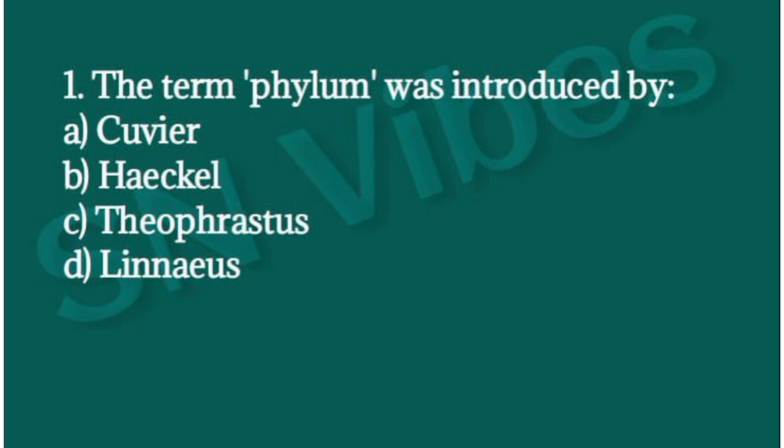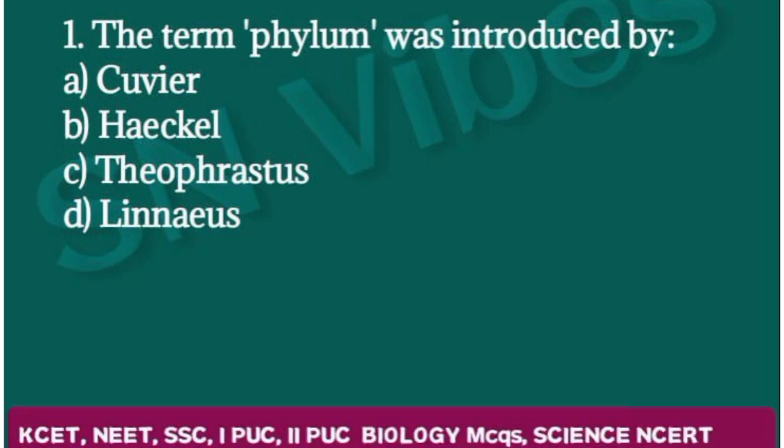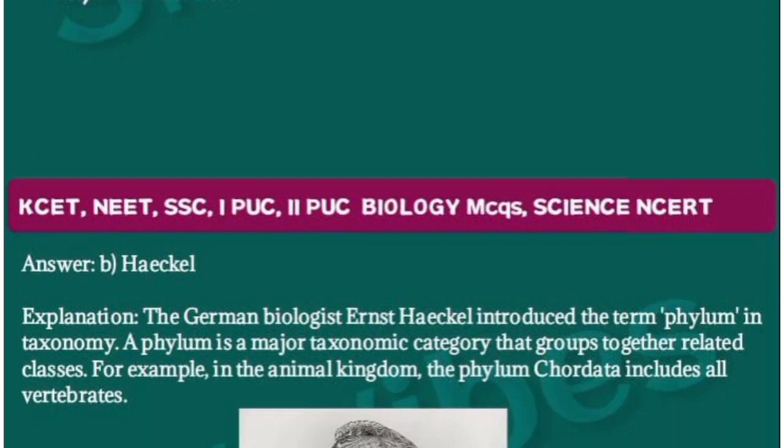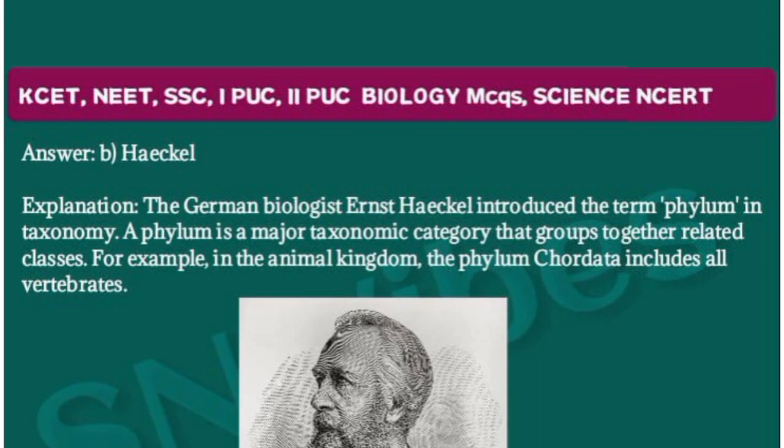Think about this. So your answer is option B, Haeckel. Haeckel is one of the biological scientists, a German biologist. His full name is Ernst Haeckel. He introduced the term phylum for the first time in taxonomy. The phylum is a major taxonomic category that groups related classes, where classes with similar characters are grouped together, and it is called a phylum.